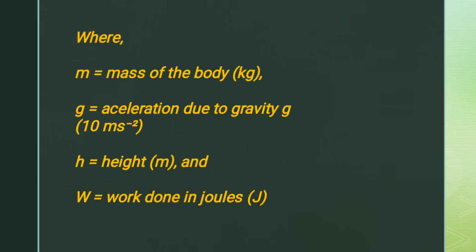We can define the parameters where m is the mass of the body in kilograms, g is acceleration due to gravity, and the value is approximately equal to 10 meters per second squared. h is the height from which the object rises or falls in meters, and W is the work done given in joules.